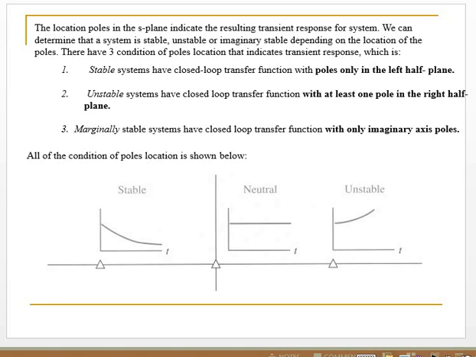If one pole is in the right side of the S-plane, the system is unstable.